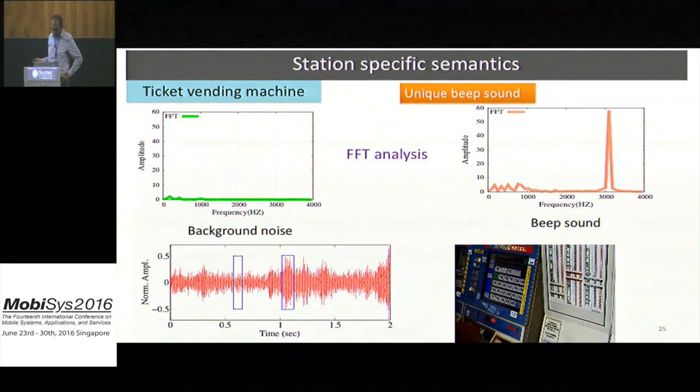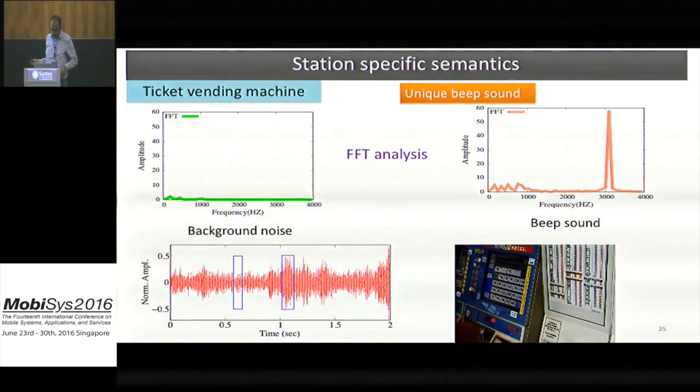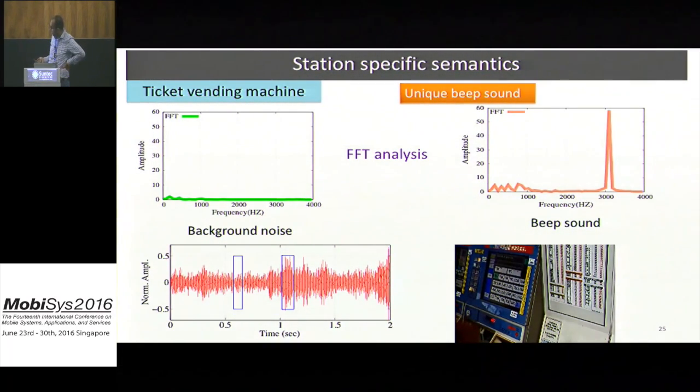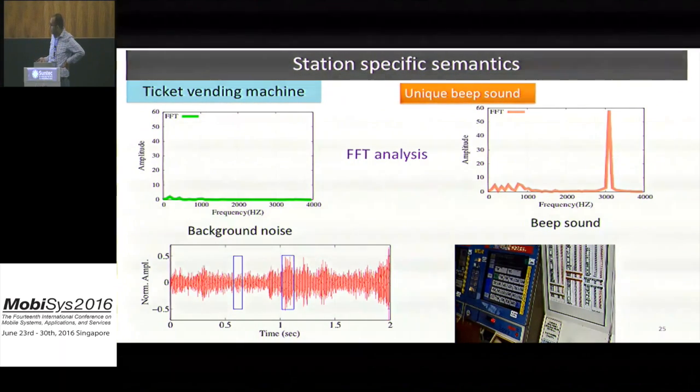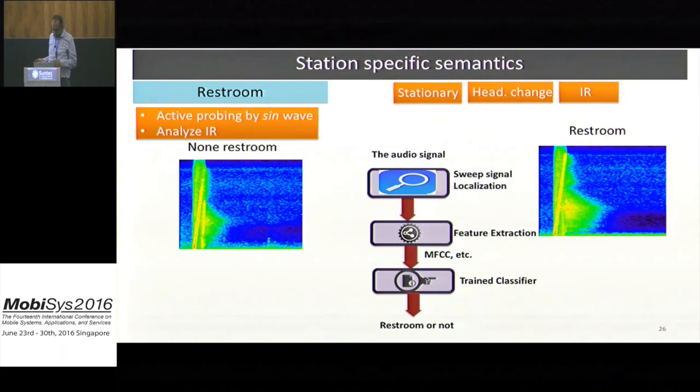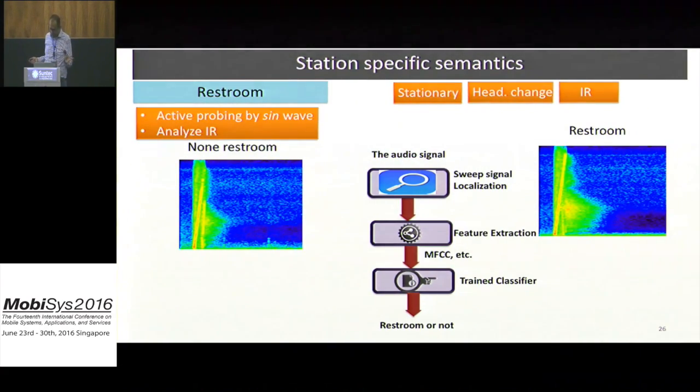Also, when analyzing the Fourier transform of this sound, we observed that it forms a clear peak at another frequency band in the frequency domain, where there is no peak in the background noise. So we will also leverage this peak in order to identify the ticket vending machines by using similar methods. We will skip how to identify the coin-operated locker; you can see the details in the paper.